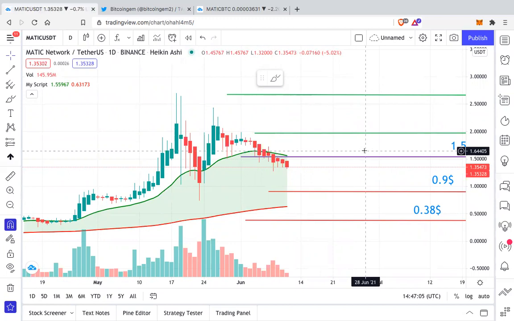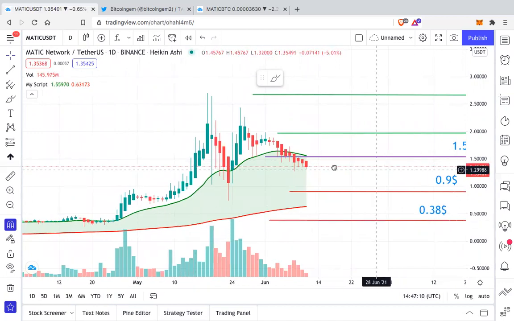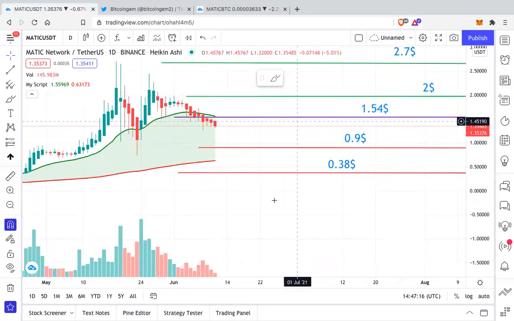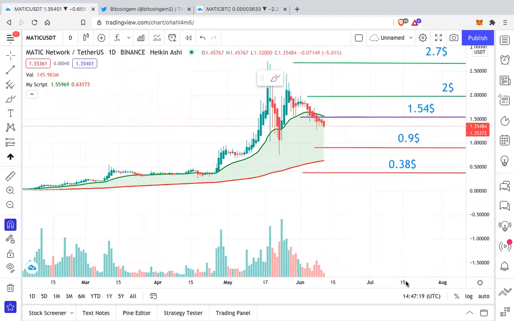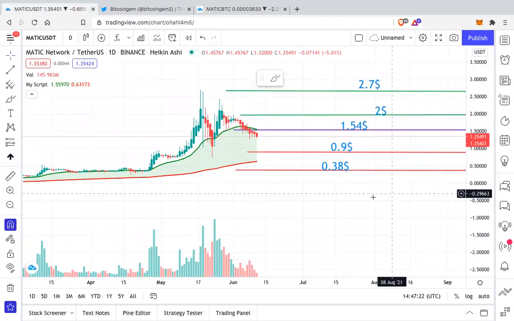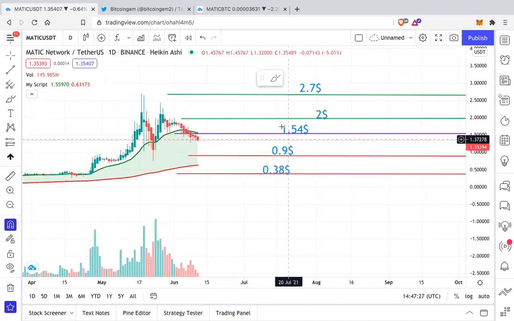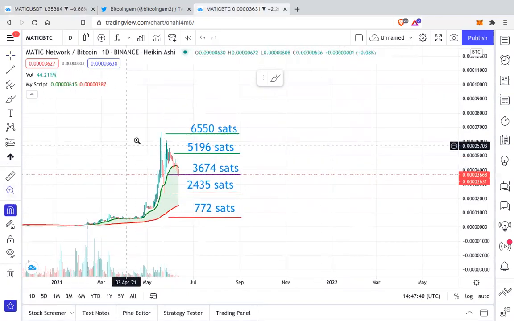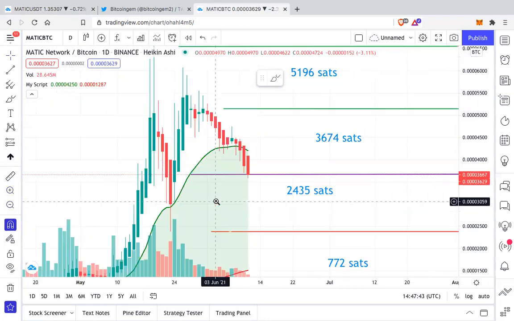And I think it also depends on the overall market and majorly on the Bitcoin price action. If Bitcoin stays bullish, then I think we can see a continuation. But if Bitcoin keeps ranging or keeps making higher lows, then I think we will see alts dropping, including Matic. Because if we go to the Matic BTC chart, you can see that Matic BTC, again for the first time in a long time, even Matic BTC is showing signs of weakness.